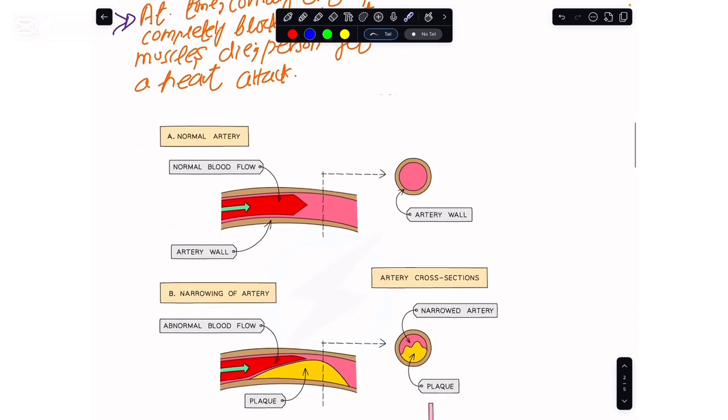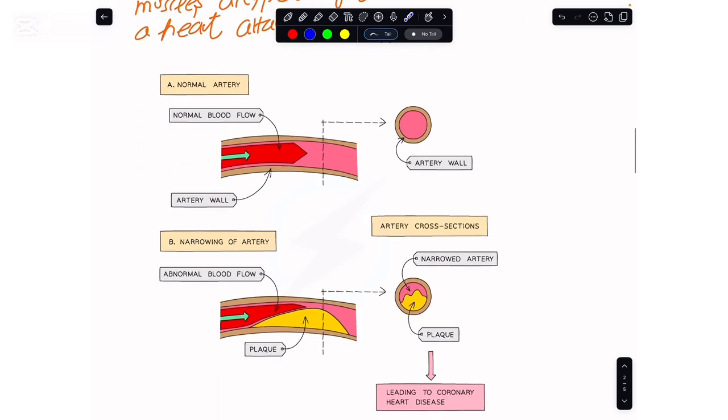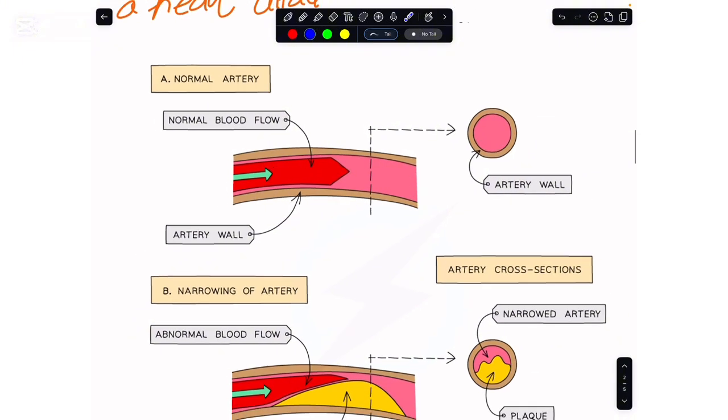Now, let me show you what happens when we have a normal flow of blood going to the cardiac muscles of the heart, and when there is a deposition of plaque or fatty material. If you look at this diagram, here I have this coronary artery, and in the coronary artery we have this empty space where the blood is flowing, which is referred to as a lumen. Through the lumen, the blood would flow uniformly and adequately, and in that way the supply of nutrients and oxygen gas would be adequate to the cardiac muscles. But this is the case when we have normal working of these coronary arteries.